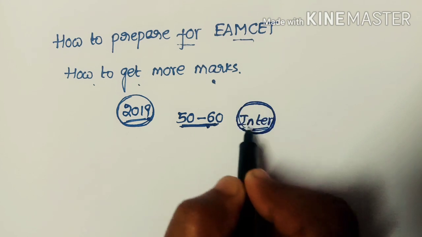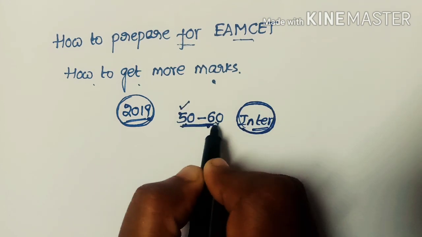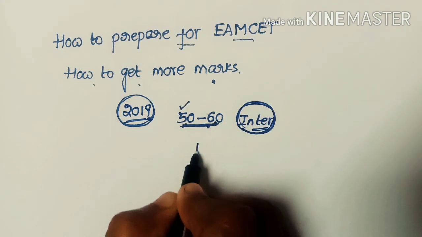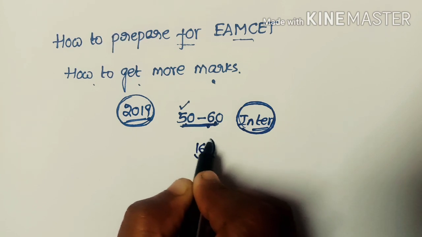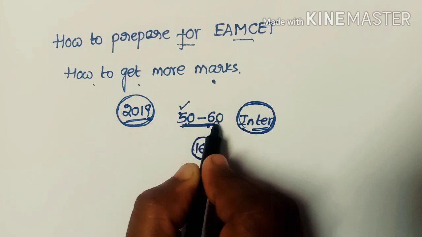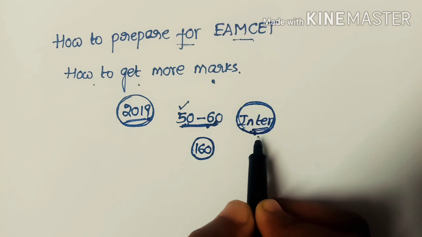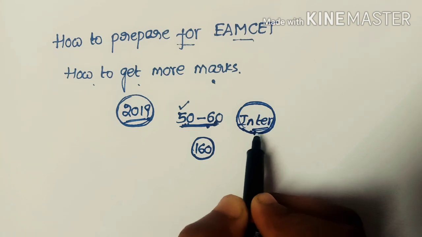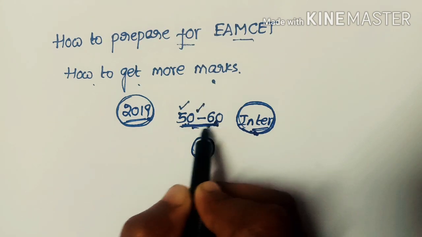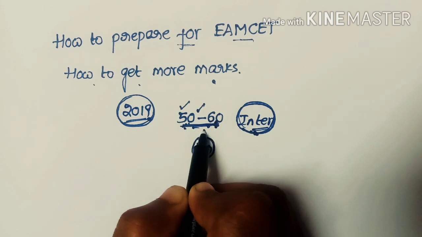That is, based on the intermediate topics, 50 to 60 bits come in the examination paper out of 160 bits.